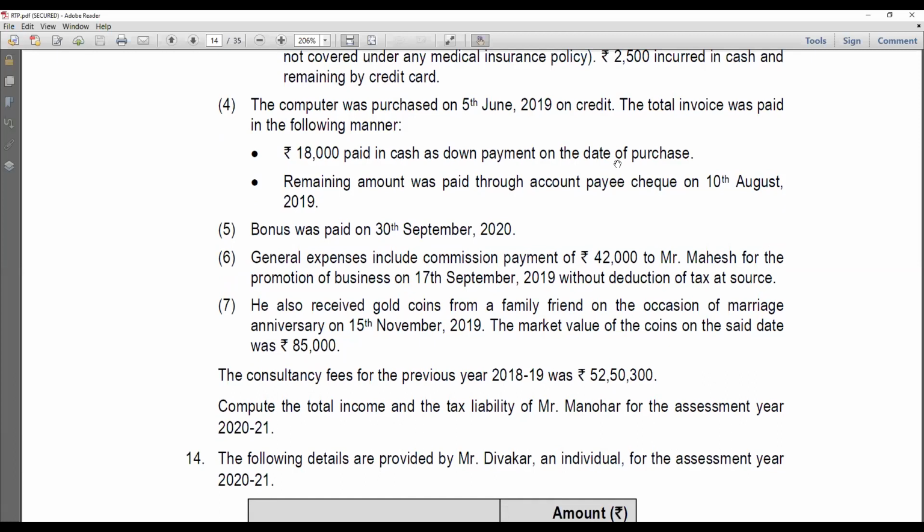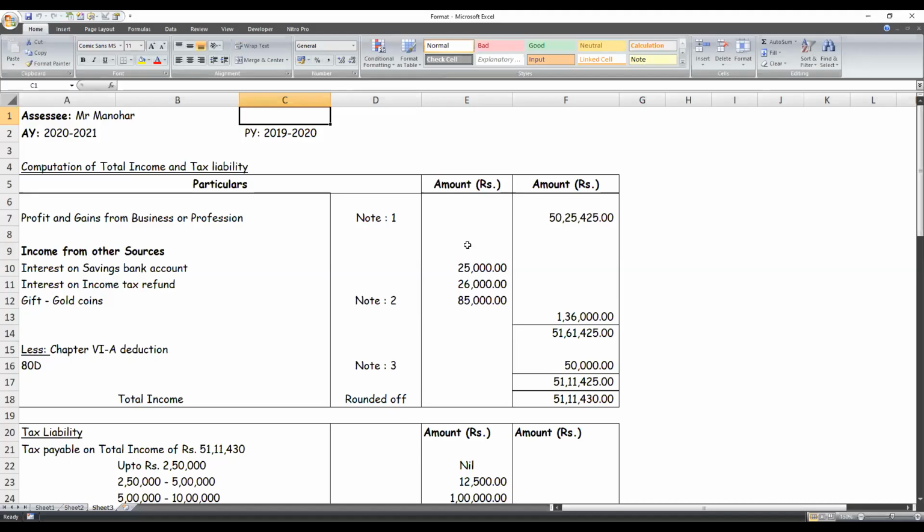Compute the total income and tax liability. Please do make this a note in your answer sheet. They are asking for both total income and the tax liabilities. So we'll now see how to go for computation of the same. So this is how we start with our computation. As I mention the assessee's name, assessment year and the previous year, computation of total income and tax liability.